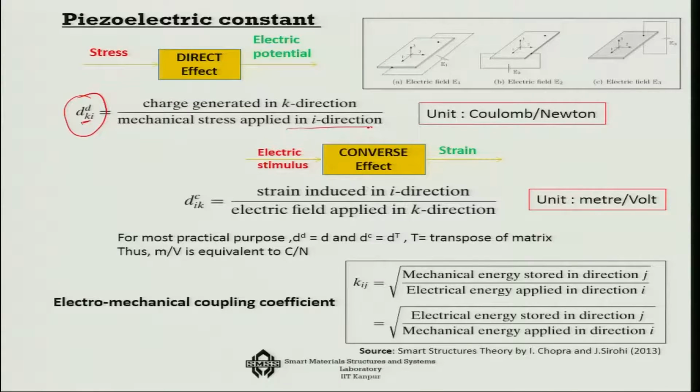The other measure of d is when you are applying an electric field in the k direction and you are getting strain in the i direction. So, in one case the unit is Coulomb per Newton, and in the other case the unit is meter per volt. The same constant, that is very interesting, can be described with the help of two different unit systems.